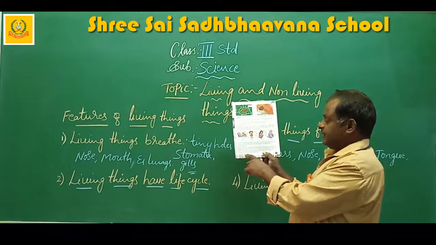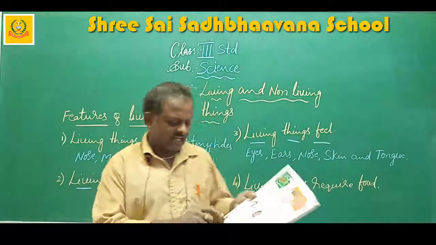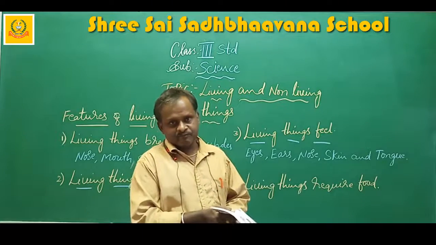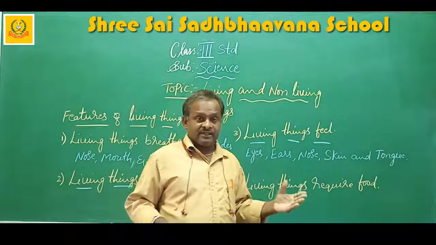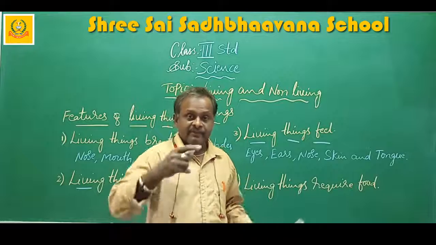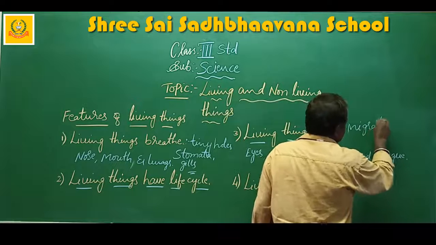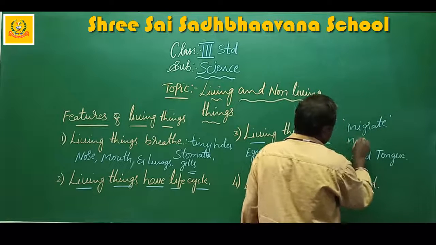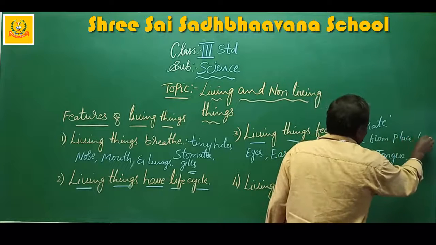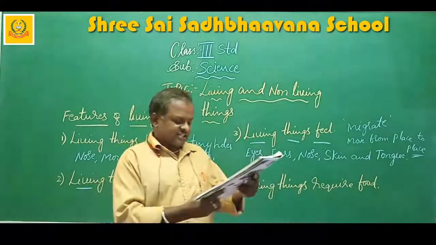Animals and birds migrate due to change in climatic conditions. I will explain the last line. Some animals and birds can't live in the hot regions, and they can't live in the cold regions. So when the climatic conditions change, they will migrate. What is the meaning of migrate? They will move from place to place. That is the meaning of migration.